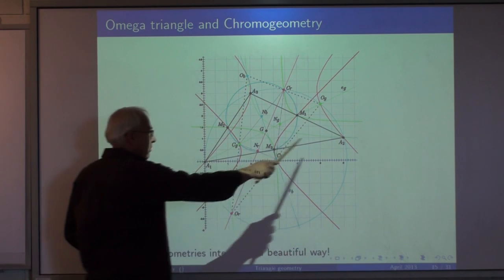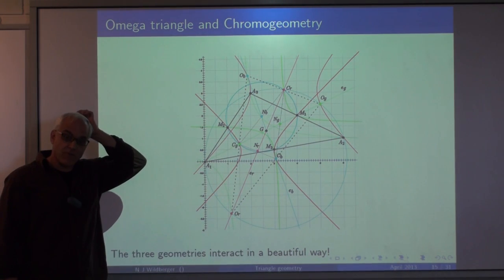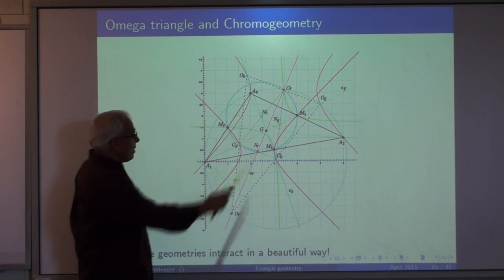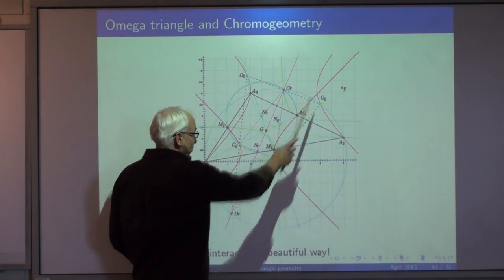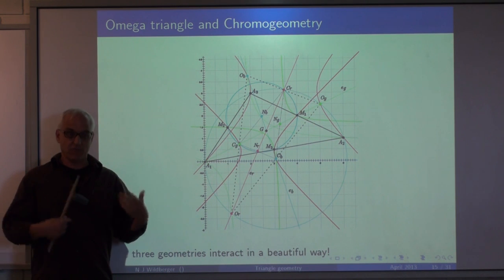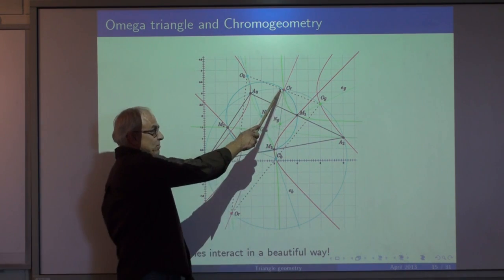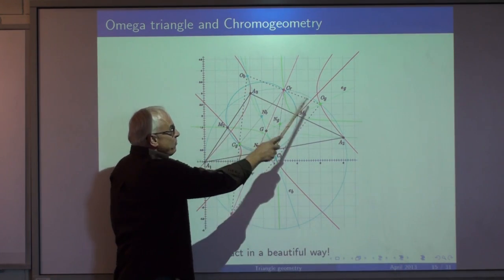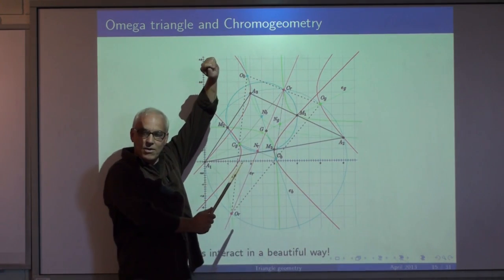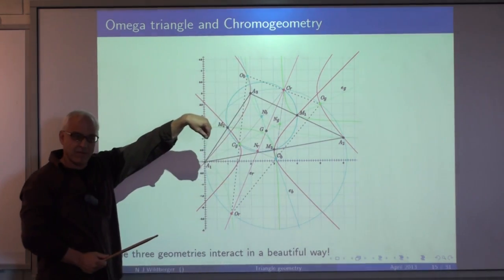Here's the same triangle that we were studying. I basically superimposed all 3 of the previous diagrams. We see the blue orthocenter, the green orthocenter, and the red orthocenter forming what I call the omega triangle of the original triangle. And remarkably, the red circumcenter is the midpoint of the blue and green orthocenters. And similarly for the other things.